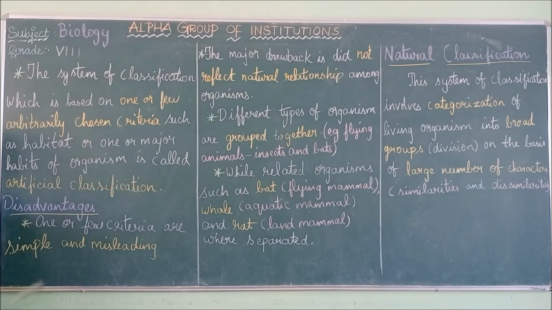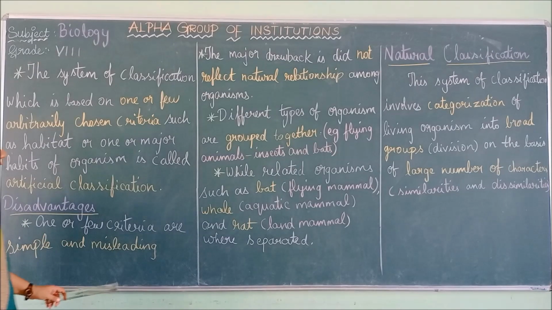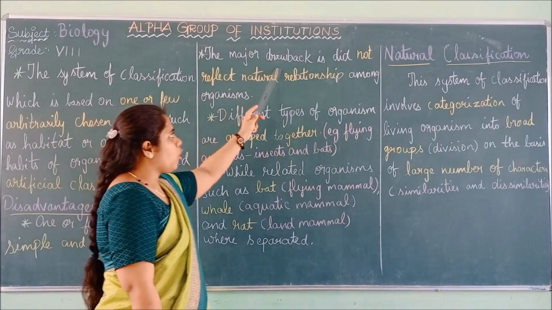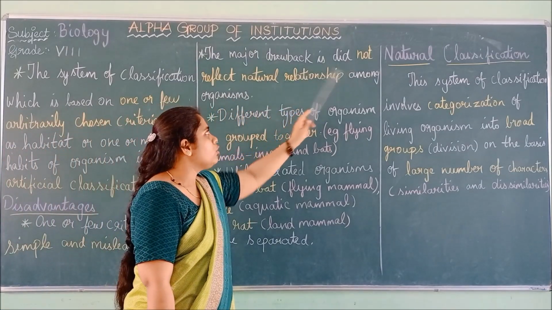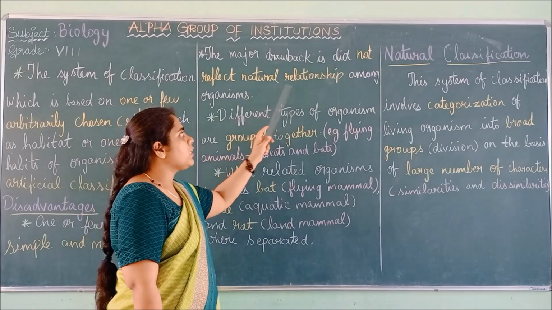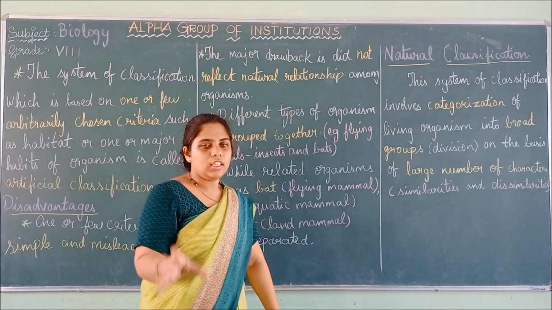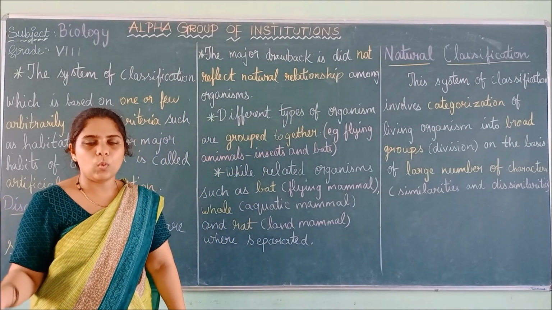Then we discussed the disadvantages of artificial classification. One or few criteria, they are simple and sometimes misleading. And the major drawback is it did not reflect the natural relationship, that is, each organism is dependent on one another.